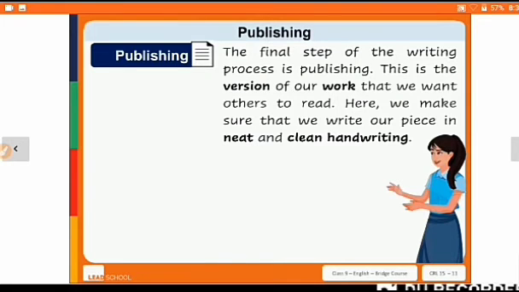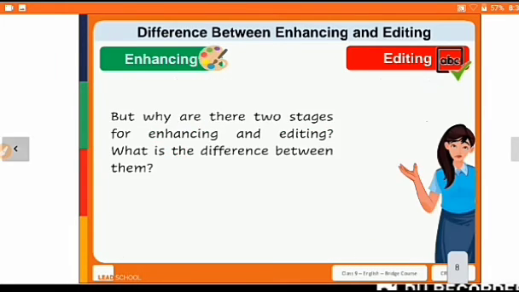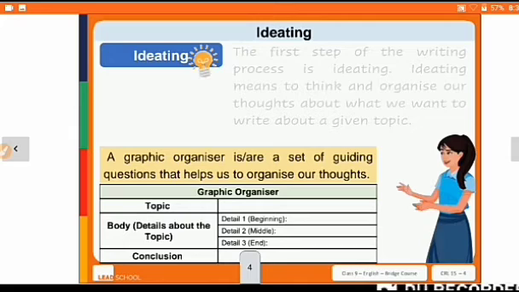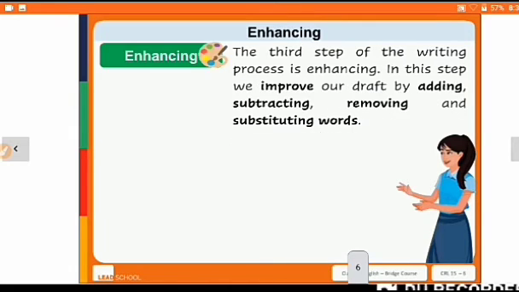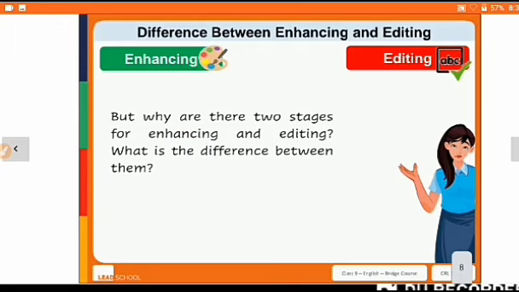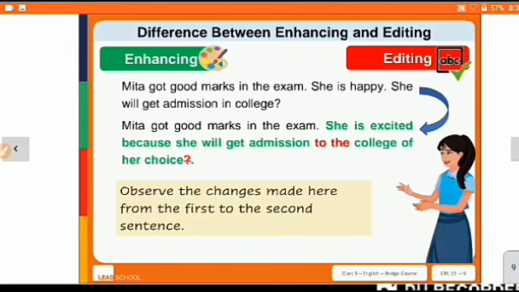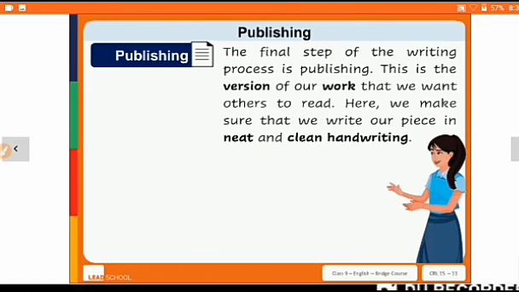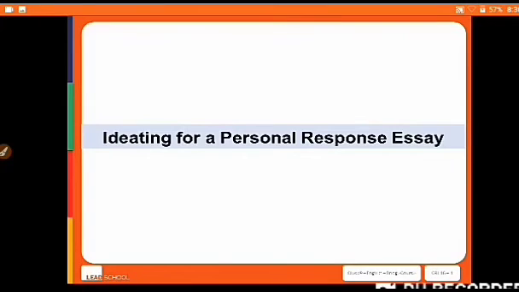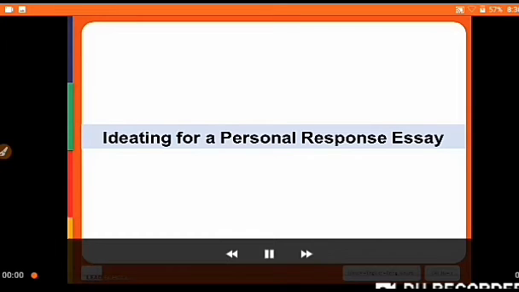Okay, so it's all about the steps of writing. Okay, so you have to write all this: ideating, then drafting, then enhancing, editing, differences between these two. Okay, then publishing. Okay, here we have the editing for a personal response essay. So how to do it, let's see with the video.